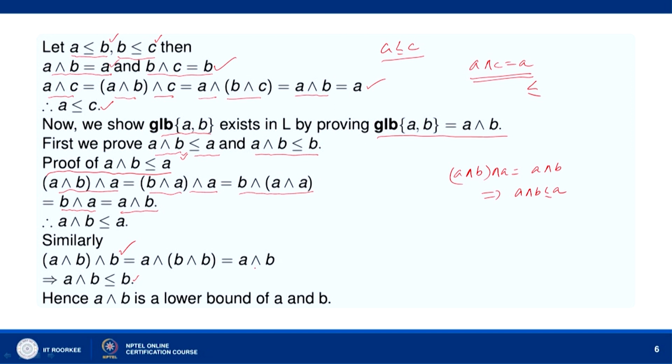B meet B is equal to B. So, we get A meet B, and thus A meet B precedes B. So, A meet B is a lower bound of A and B. Now, we will show that if C is any other lower bound of A and B, then C precedes A meet B, so that A meet B is the greatest lower bound of A and B.